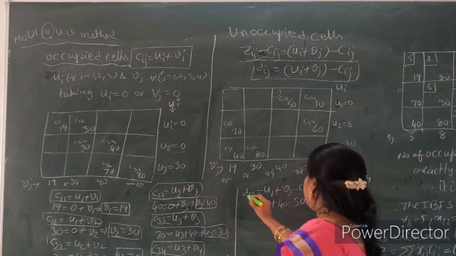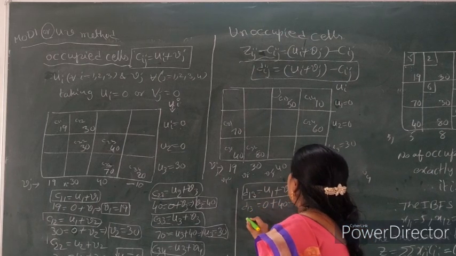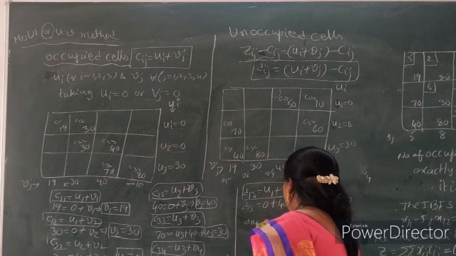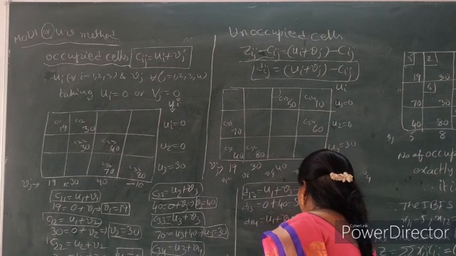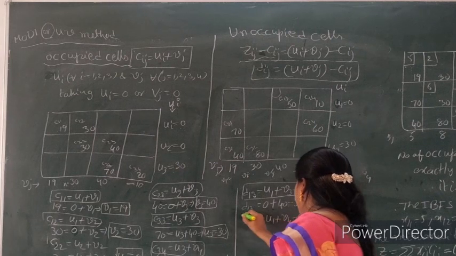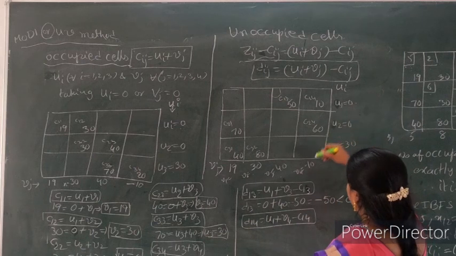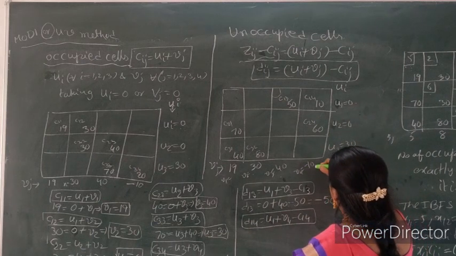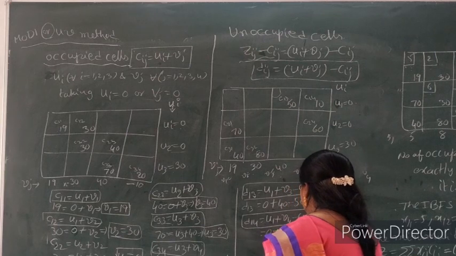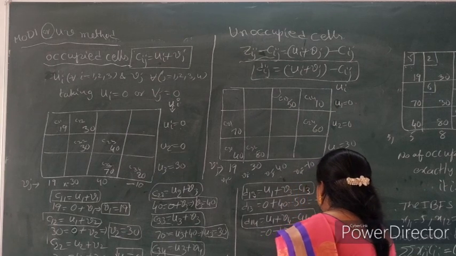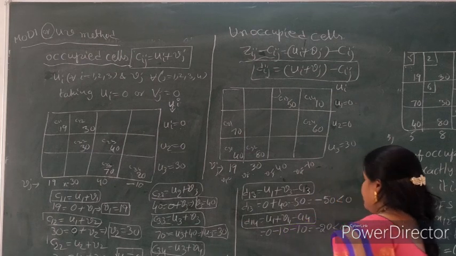Next again D14. U1 plus V4 minus C14, so here what is the value? 0 plus minus 10 minus 10. What is the value? Minus 20, less than 0.